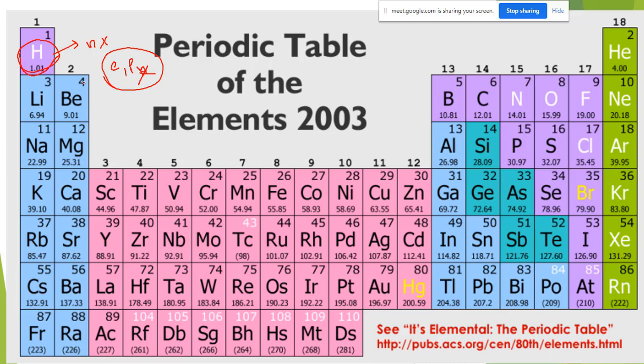As well, in the universe, the most abundant element is hydrogen. Most abundant, matlab more availability in the universe mein. If you take the universe, the most abundant element is hydrogen.